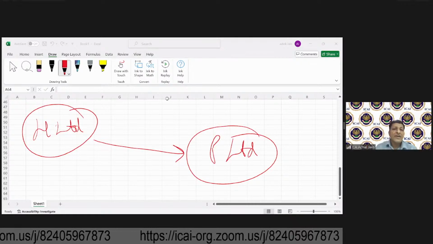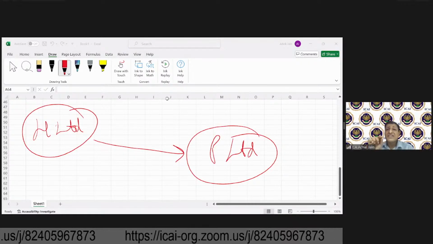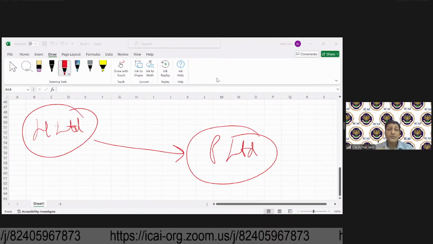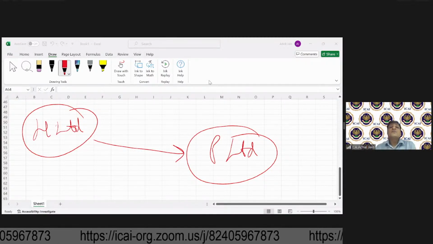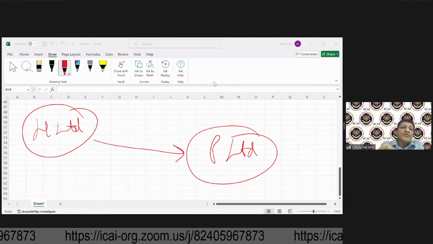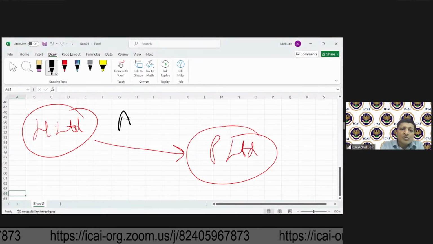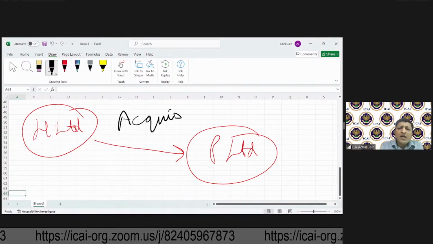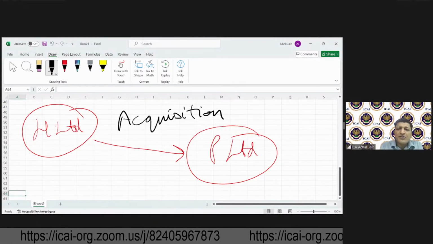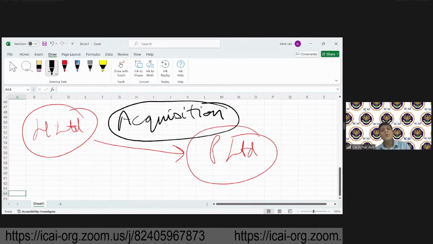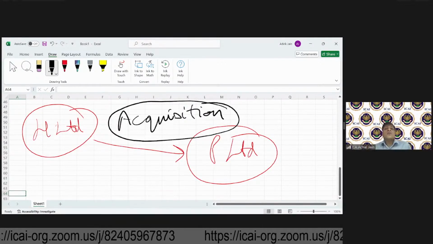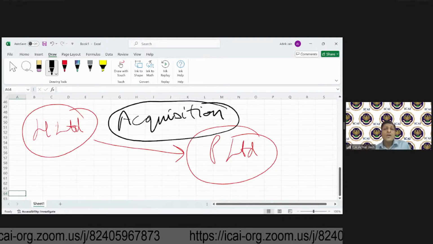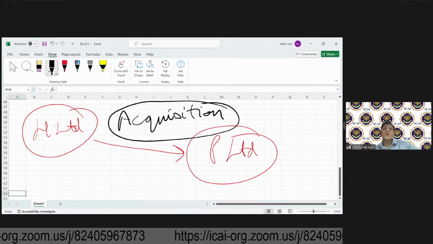Very good. So this was the situation which, if you remember, in AS14 we discussed and called acquisition. On this we discussed that AS14 doesn't apply, and we moved it out of the scope of AS14.